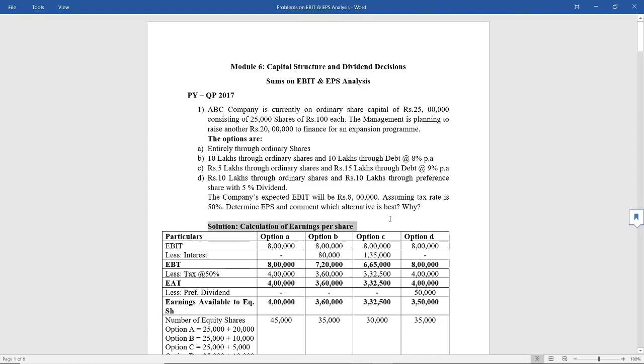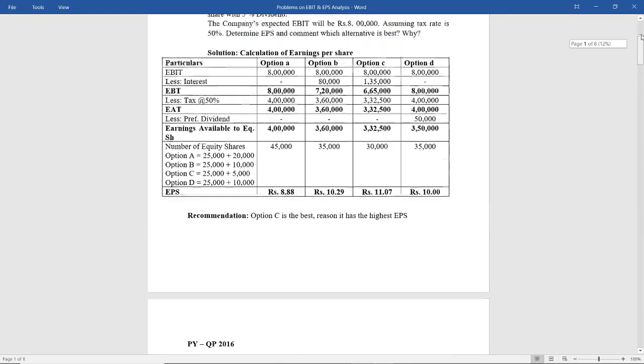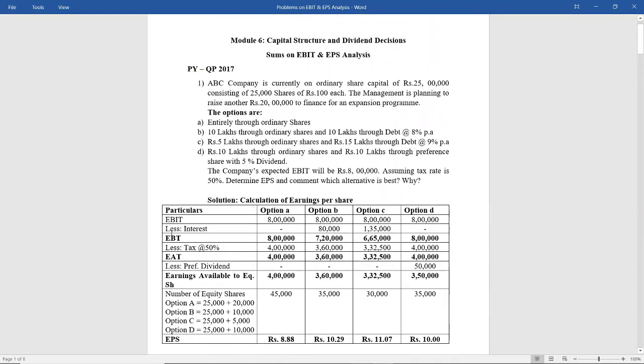Calculation of EPS. We are going to select that particular option which is going to have the highest EPS. Now how to calculate EPS? We have already seen the format. So whenever you get sums on EBIT and EPS analysis, write the format as it is. That is, EBIT less interest is EBT, less tax will give you EAT.